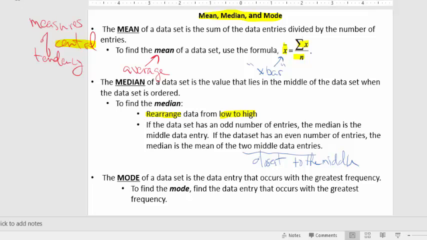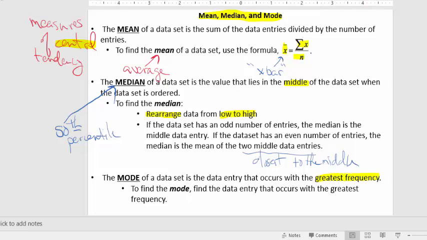All right. And another thing that's important to keep in mind is median is also known as the 50th percentile. You may have heard these phrases, percentiles, before, like, oh, I'm in the 95th percentile, or I'm in the 60th percentile. 50th percentile just means there's 50% of the data greater than the median, and there's 50% of the data less than the median, right? And that kind of plays into the idea that it's in the middle. So that's why it's known as the 50th percentile. So the median is the middle, or the 50th percentile, and then the mode is probably the easiest one to figure out. It's just the entry that occurs with the greatest frequency.